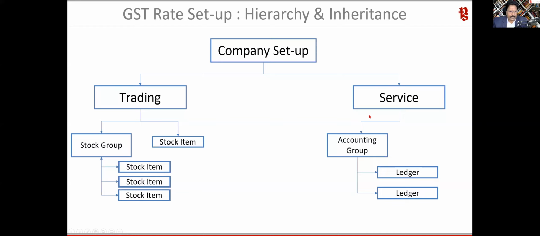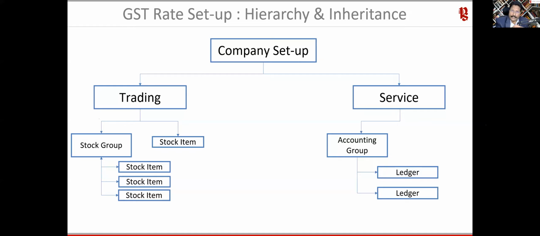But if you are providing some other service apart from your primary service of 18%, then again the same logic applies. Once you understand this logic, it becomes very easy. Tally says you can go and change it at the accounting group level if it is different from the rate and the HSN or SAC that you have configured at the company level. Once you do it at the accounting group level, all the ledgers under it, and any new ledger you create later on, will automatically take it, so you don't have to worry about configuring GST.